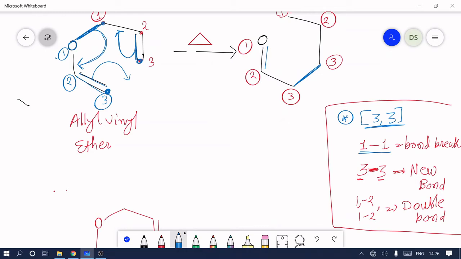Okay, so we check whether our product is right or not. See here, the 1-1 bond is broken. A new 3-3 bond is formed, and one double bond is formed. So this is the product. The carbon attached to the carbonyl compound is alpha, then beta, then gamma, and then delta. So our product is a gamma delta unsaturated carbonyl.